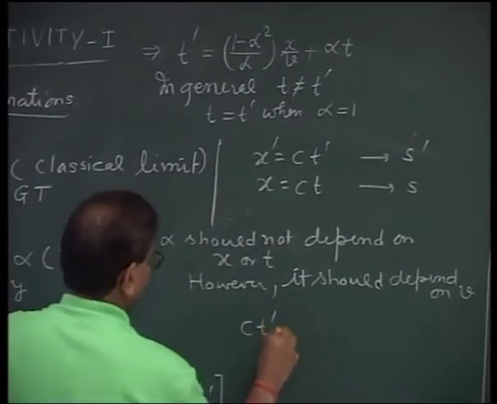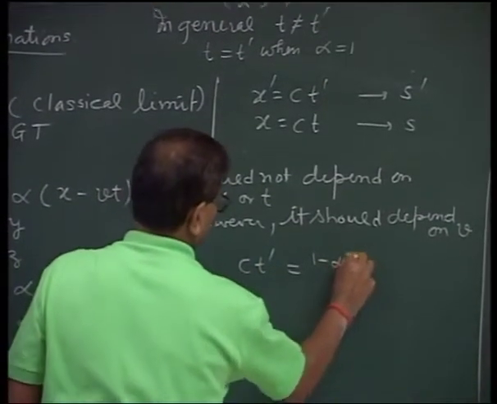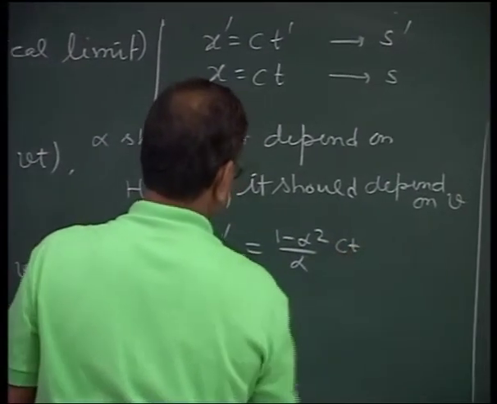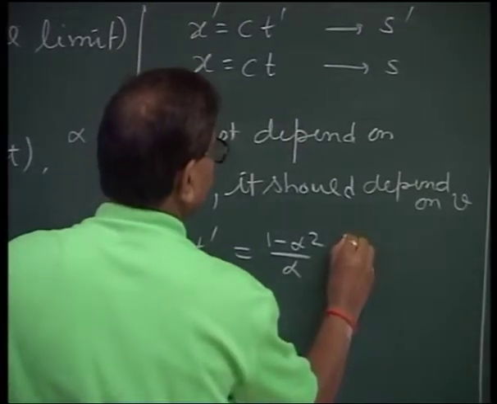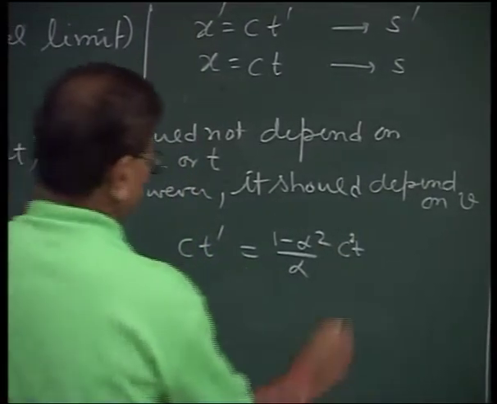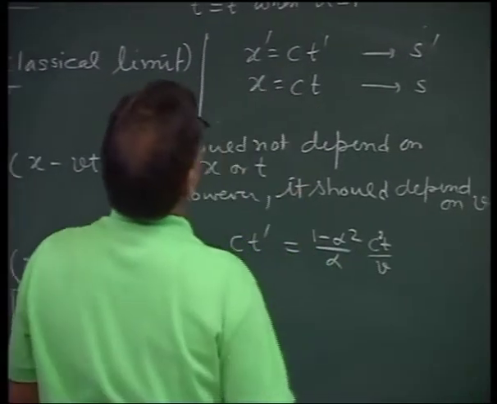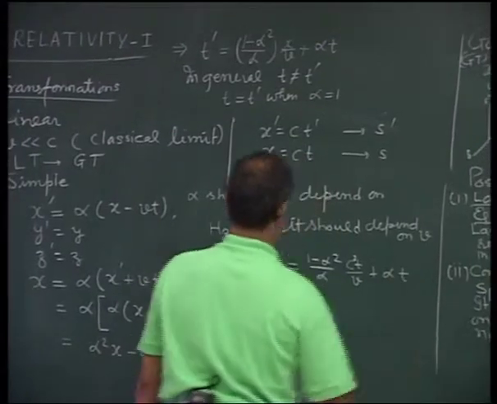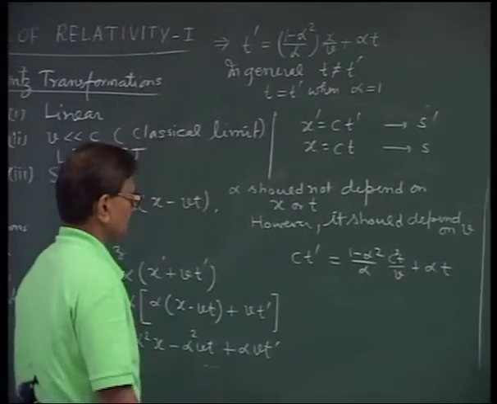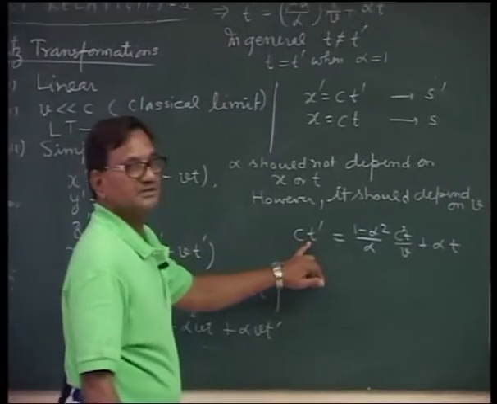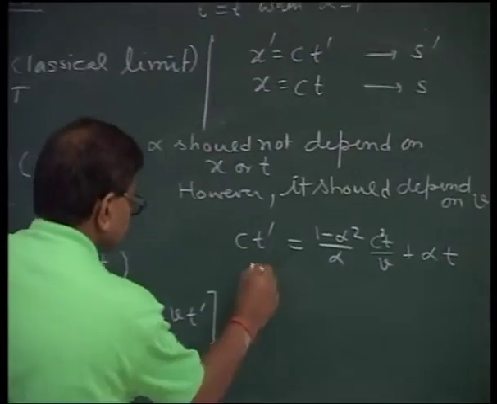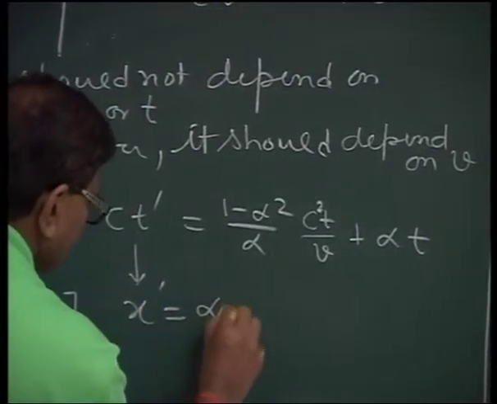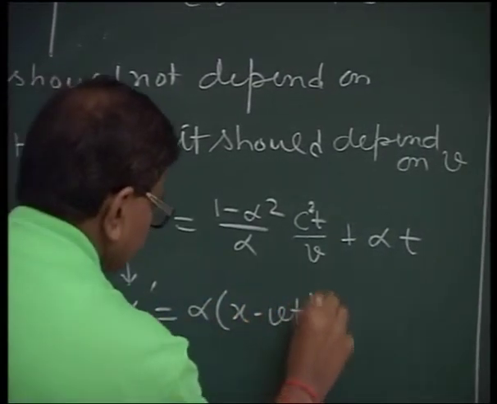So ct dash is equal to (1 minus alpha square) upon alpha times, x is obviously ct, and since I have multiplied by c, it becomes c square t upon v, plus alpha t. ct dash is obviously x dash, and x dash is alpha times (x minus vt).